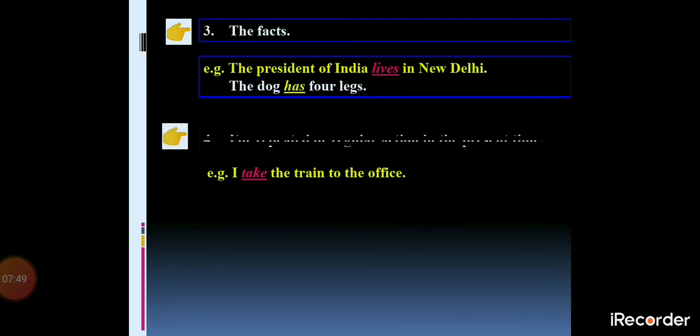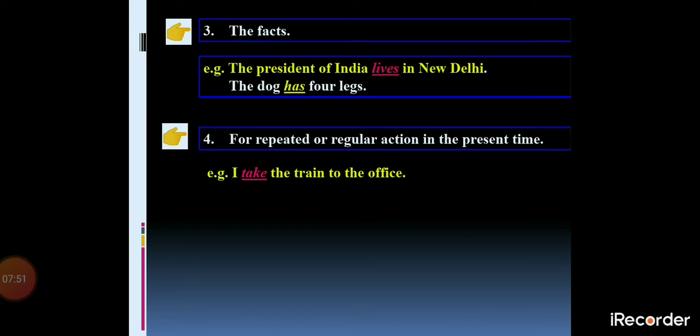Next, the fourth point is repeated or regular actions in the present times, means the actions which we are repeating or which are a part of our regular actions. That is also considered under the simple present tense. For example, I take the train to the office, means every morning whenever I come to office, I come by train.